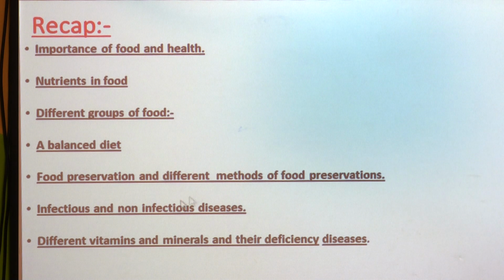Also, we spoke about infectious and non-infectious diseases, and lastly we spoke about different vitamins and minerals and their deficiency diseases. So, this completes our first lesson, that is food and health.